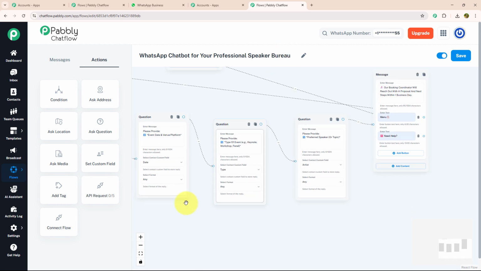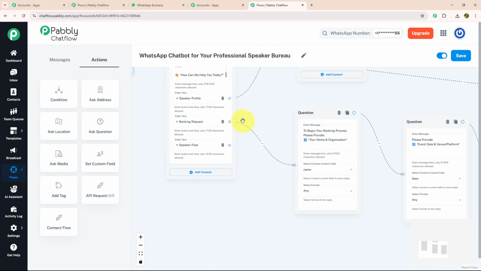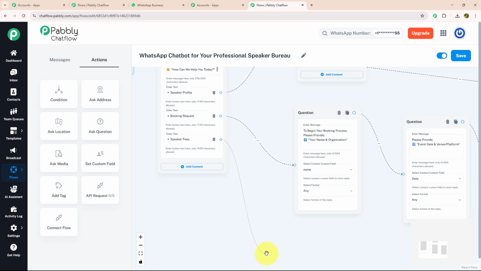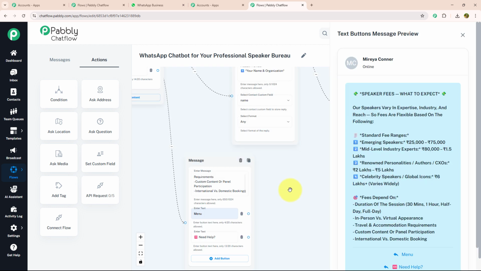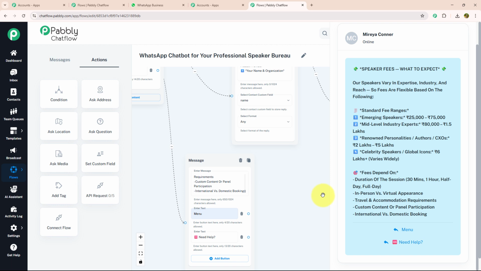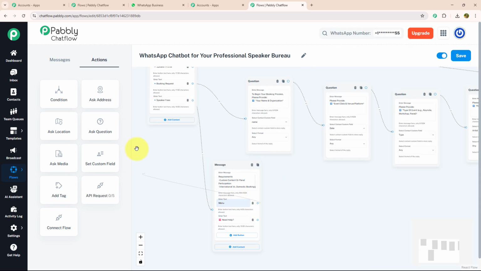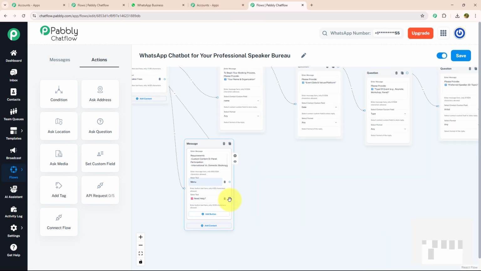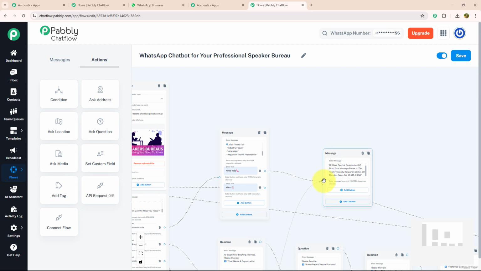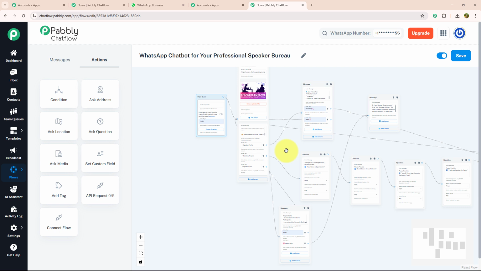Now let's move to our last action button, which is speaker fee. To tell about the fee structure of our speakers, I'm going to drag and drop, select the text button and enter my message. Like this, where I have mentioned standard fees that our speakers charge, and with that I have also provided two action buttons, menu and need help. Again, I'm going to connect this menu button with our initial message and connect the need help button with the message that we have put for need help. So yes, as you can see, I have entered all the desired information that would be needed to run a chatbot for a Professional Speaker Bureau.